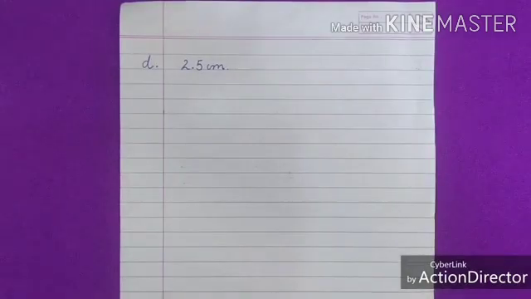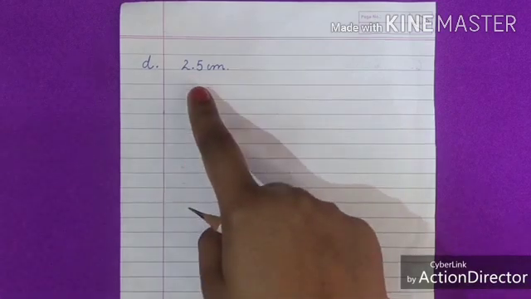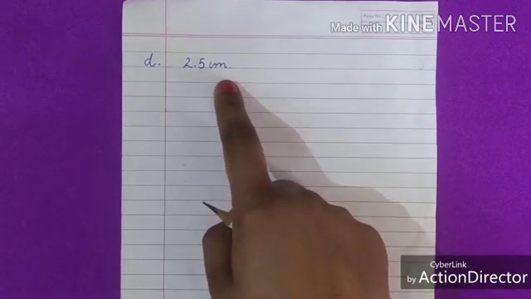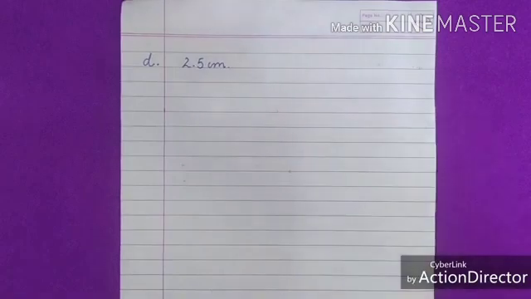Students, now we will solve part D. In part D of the question, we have to draw circle with radius of 2.5 centimeter. First of all, we will measure 2.5 centimeter on the scale.